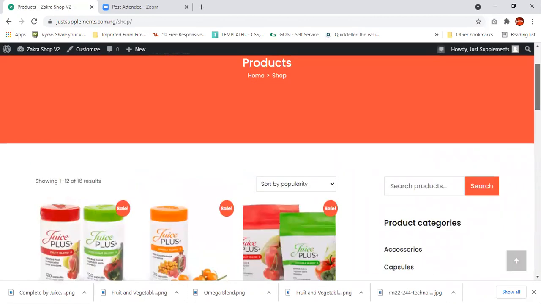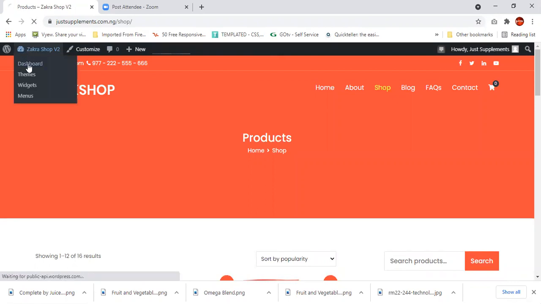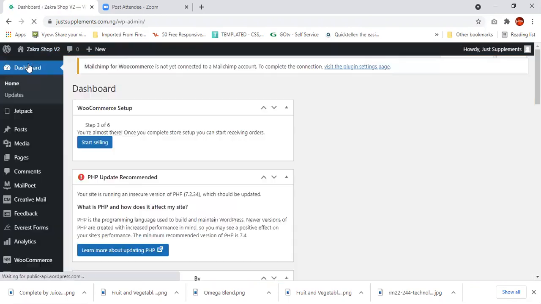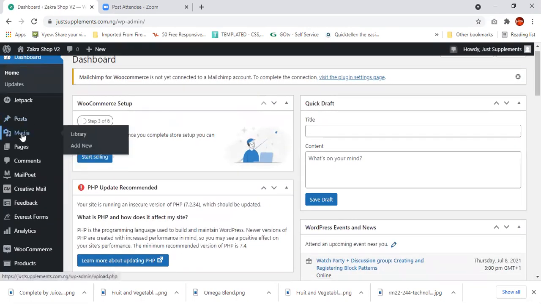So what I'm going to do now is show you how to yank them off your page. I'm going back to the dashboard. This is pretty simple anyway. It depends on how you look at it. The media is the place where you have your videos and files. You can always add your files and put them in the gallery and use them later on, or you can simply add them as you want to use them, the way I've been adding those products.